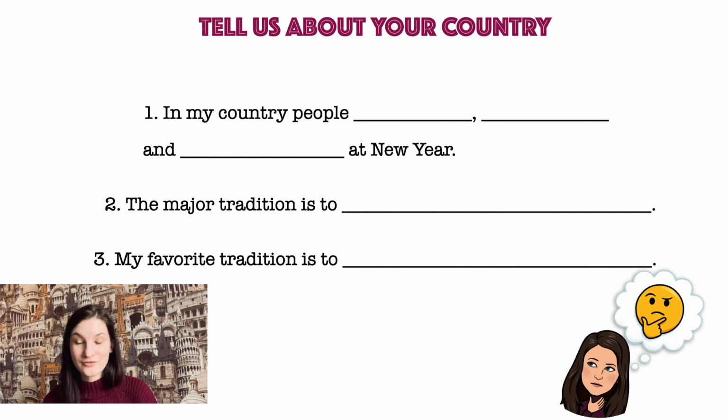Sentence number 2. The major tradition is to. The major tradition means the most important tradition. For example, in Thailand, the major tradition is to throw water in the streets. It's tradition number 1 in their country. And sentence number 3. My favorite tradition is to. So what is your favorite tradition? For example, my favorite tradition is to eat Olivier salad because I love it. And to get presents, of course. So what about you? And that's it for today.